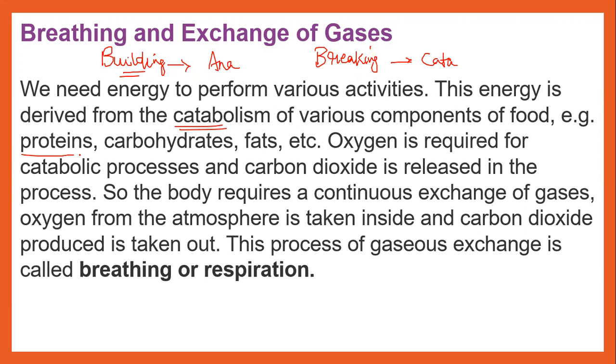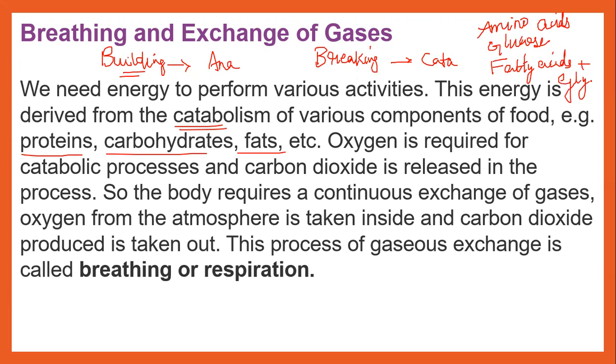For example, the different nutrients: proteins, carbohydrates, fat, etc. Proteins are broken down to form amino acids, carbohydrates to glucose, and fats into fatty acids and glycerol. Right, everybody? Fats can be converted into fatty acids and glycerol. You have studied about all these things in the chapter digestion and absorption.